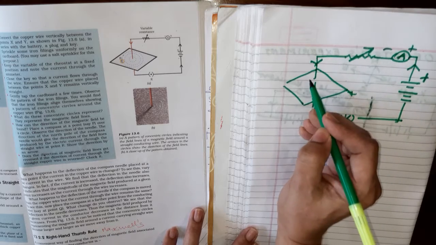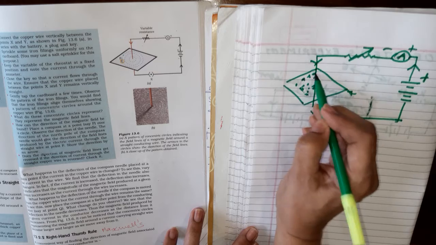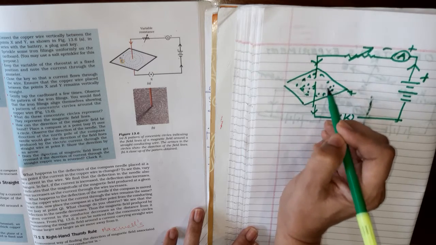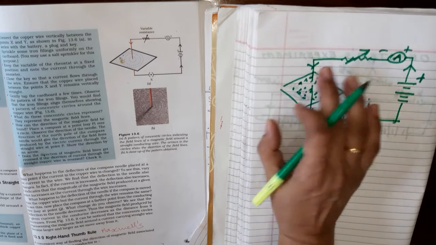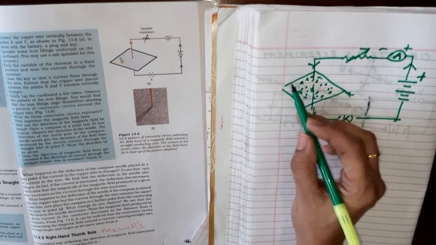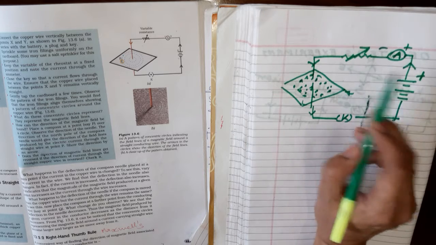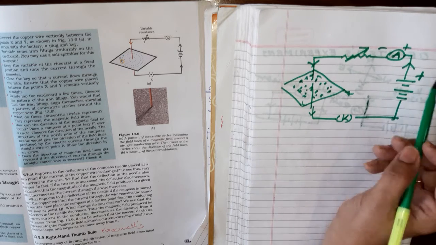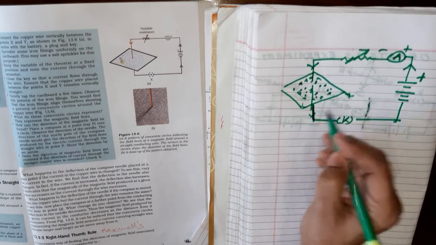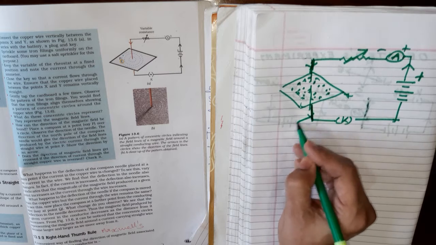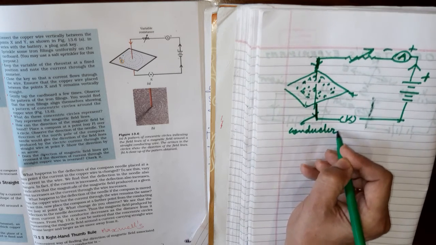Then on the cardboard we can put iron powder. When we switch on, the electric current starts flowing, and the conductor will start behaving as a magnet.